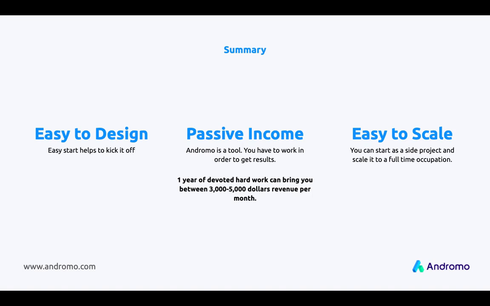According to our calculations, 1 year of devoted hard work can bring you between $3,000 and $5,000 revenue per month. So you can try, and you can grow and transfer your passive income to your main income. But I think that you definitely have an interest as you are our customer, and I encourage you to try.